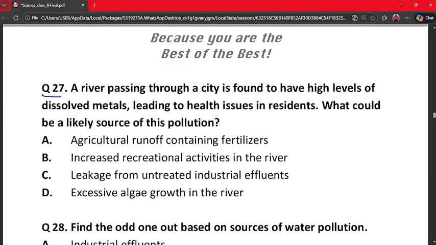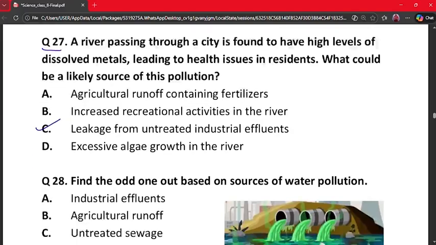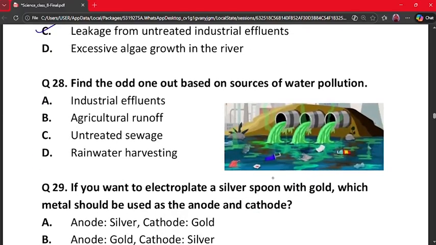So our correct answer is option C, because industries release metal waste and untreated effluents enter waters. So metals dissolve in water. They cause the health issue. So option C is the correct answer. Our next question is question 28. Find the odd one out based on sources of water pollution. A. Industrial effluents. B. Agriculture runoff. C. Untreated sewage. And D.